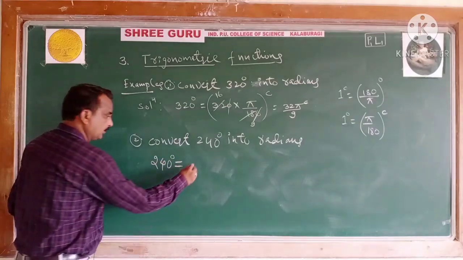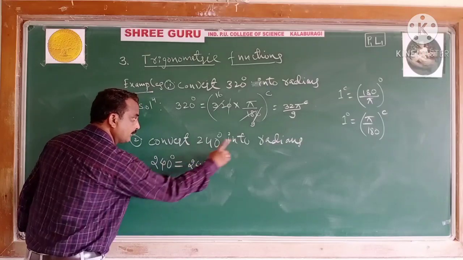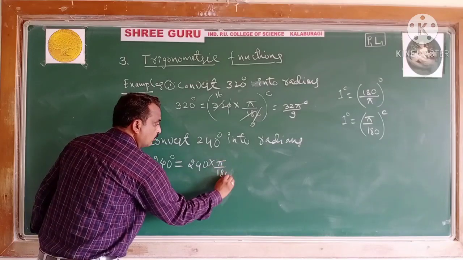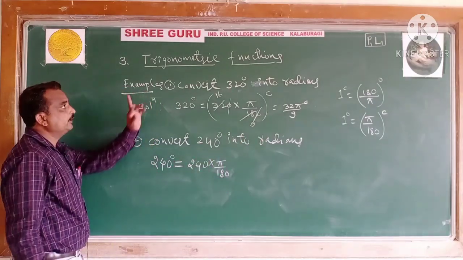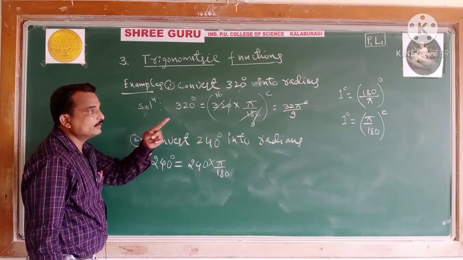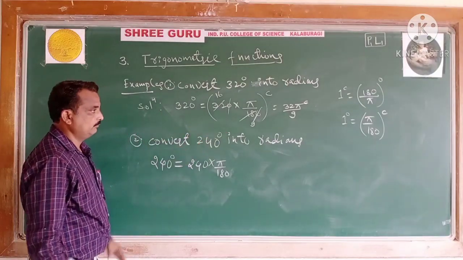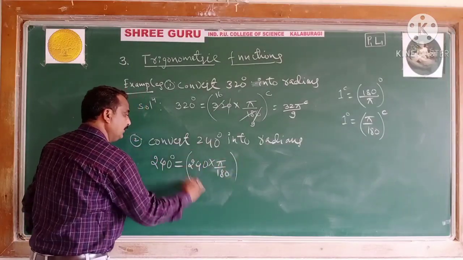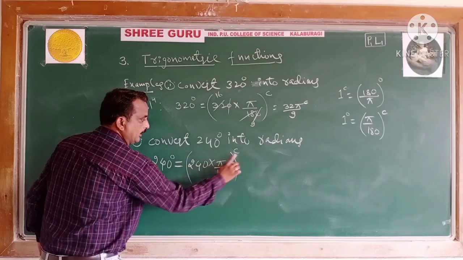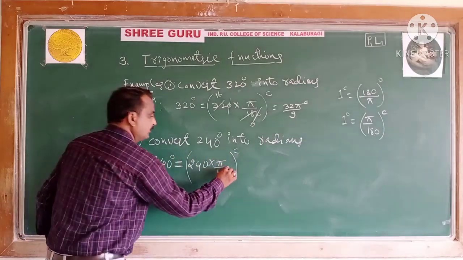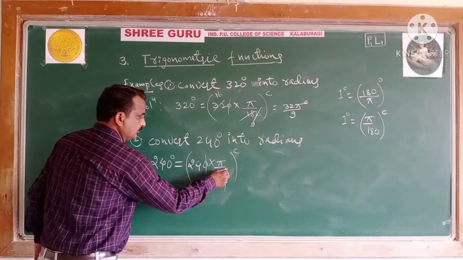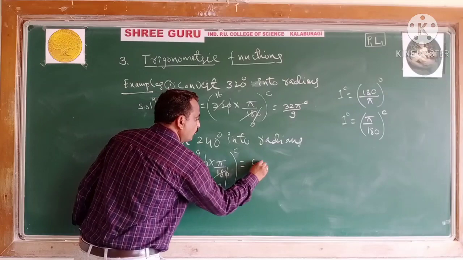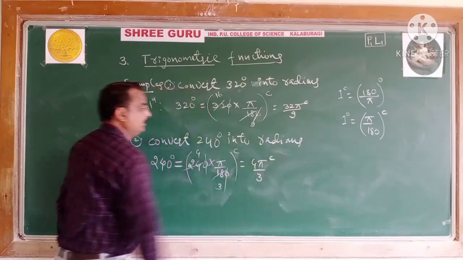You have to write it in terms of degrees. Now you are converting it in terms of radians. Don't write the notation of degree. What do you have to multiply here? Pi by 180, according to the relation between degree and radian. Formula means the quantity you multiply to convert degree to radian. See, 6 3s are 18, 6 4s are 24. How much does it become? 4 pi by 3 radians.